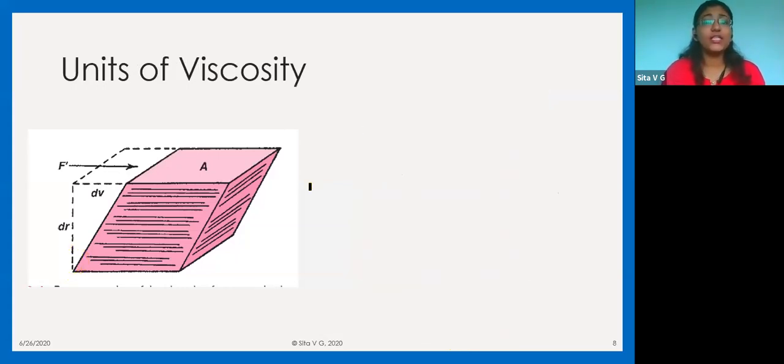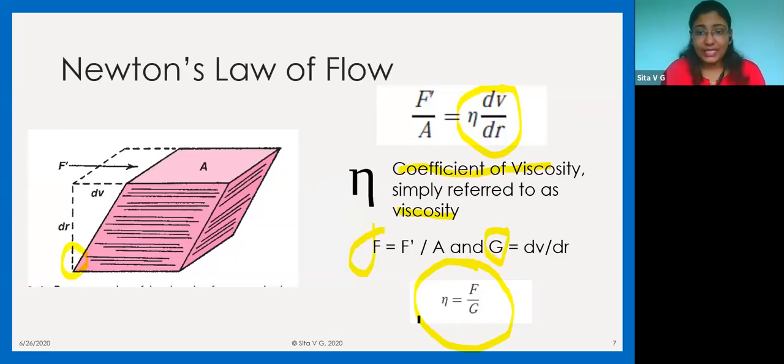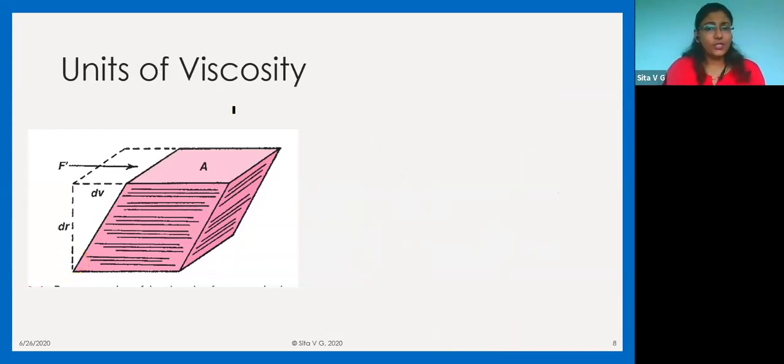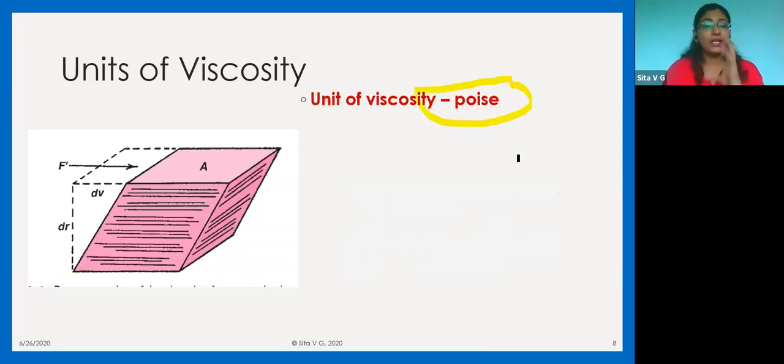Then we talk about the unit of viscosity. Very easily, if somebody asks you in third year of pharmacy to find the unit of eta, you will take the unit of force and the unit of the rate of shear, and by cancelling, you can find out the unit of eta. So the unit of viscosity is given as poise. Poise is the standard unit of viscosity. So if I say my water has a viscosity of one poise,